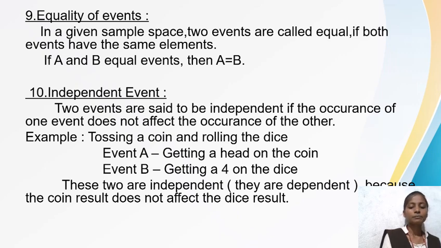Event A is getting a head on the coin, and event B is getting a 4 on the die. These two are independent because the coin result does not affect the result of the die. So these are known as independent events.